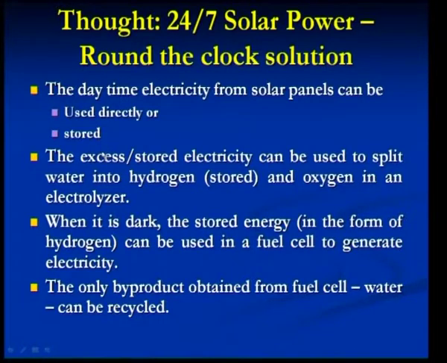And then the excess amount of electricity, or the stored electrical form of energy, can be used to split the water molecule into hydrogen and oxygen in a device called an electrolyzer. An electrolyzer, otherwise called a water electrolyzer, is that particular device where you can make use of electricity to break down or decompose the water molecule, which is again abundantly and freely available, into hydrogen and oxygen.